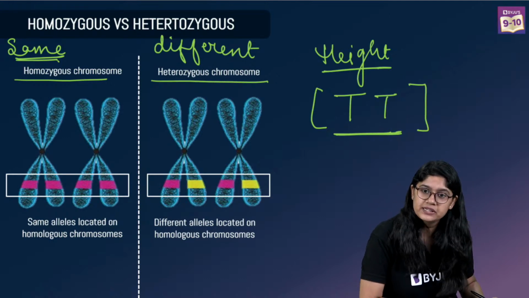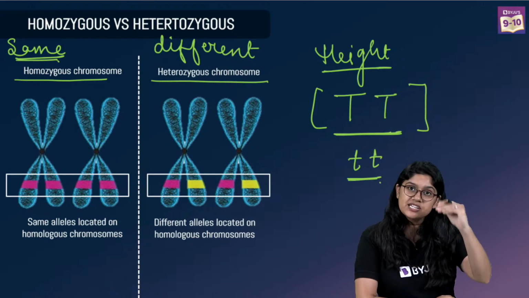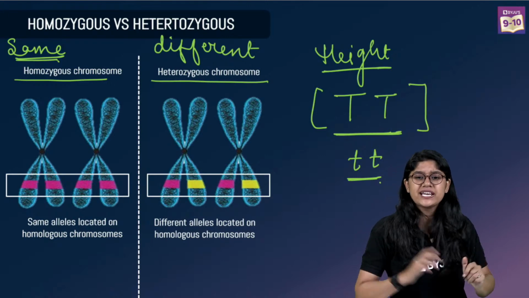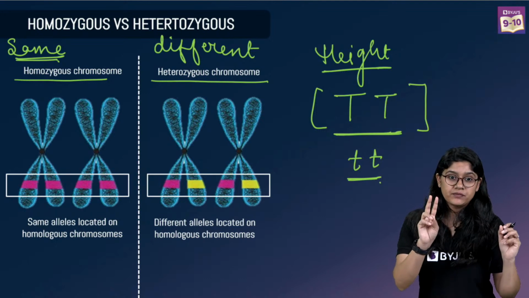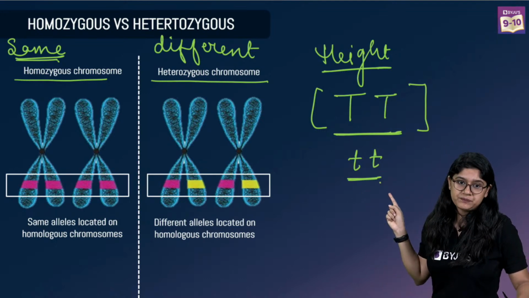Are we clear? And it could be small t also. So capital T is dominant, small t is dwarf. Just an example I am taking. Homozygous means same allele. Both are same. Capital T and capital T, or small t and small t.